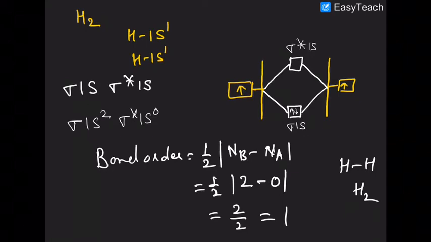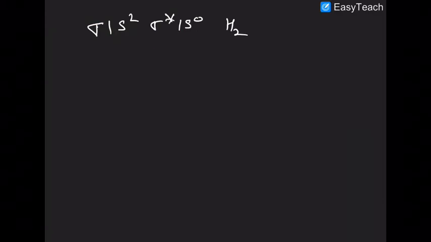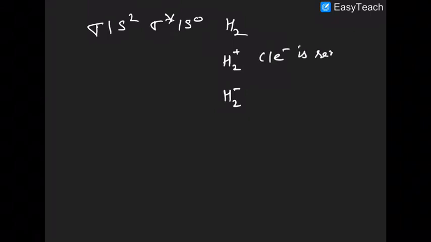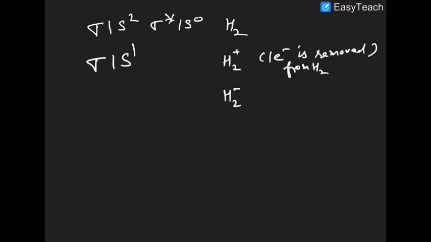Now two things are possible here. What are those two things? So this is the configuration of H2. Now what about H2 plus and what about H2 negative? Now H2 plus means one electron is removed from H2. So answer will be sigma 1s1, sigma star 1s0.